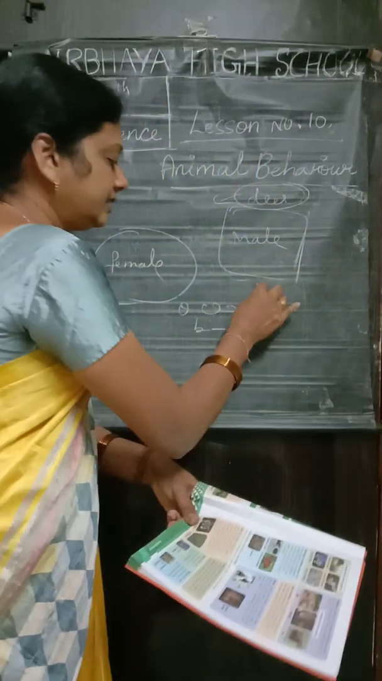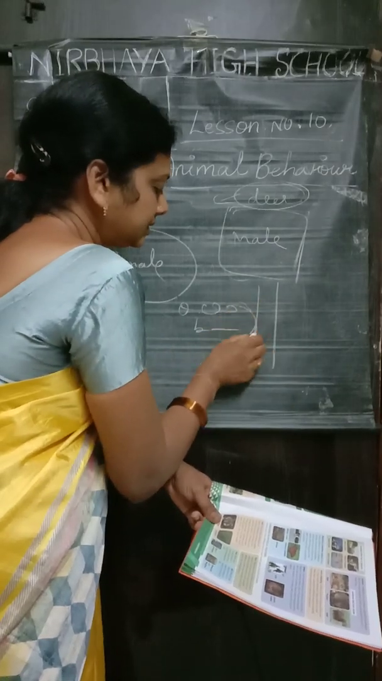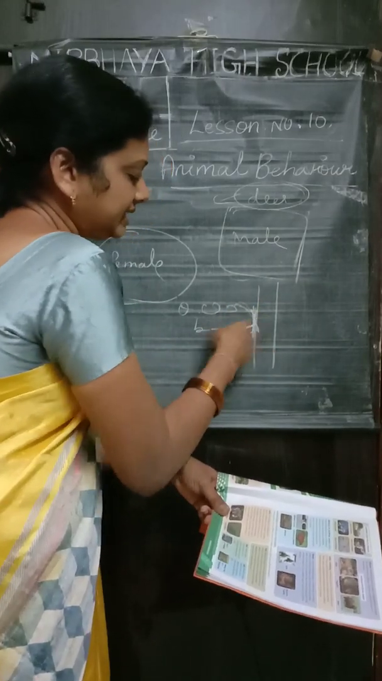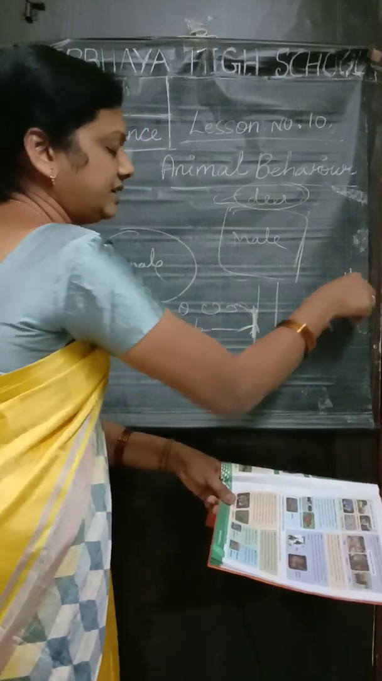Area marking. Animals protect the area they live in. They mark their area. Dogs urinate to mark their area. Leopards mark their area by rubbing themselves against the plants in that area. By rubbing, they will mark the area: from here to here, this is my area.